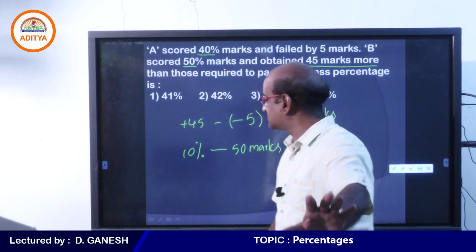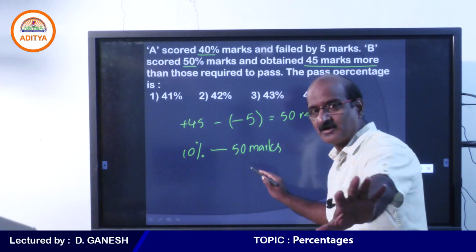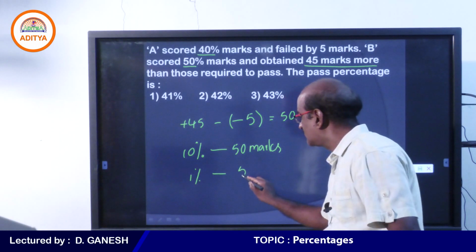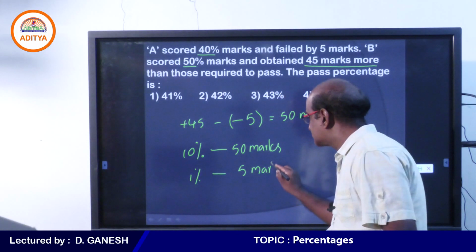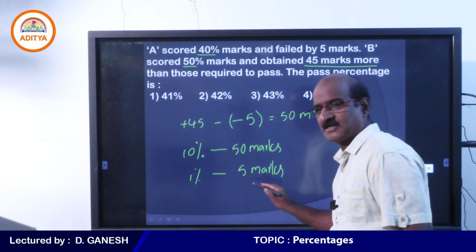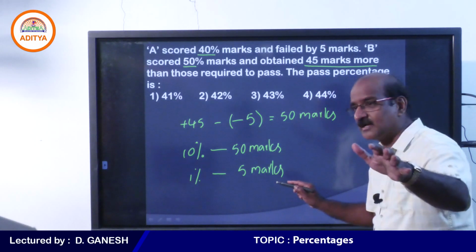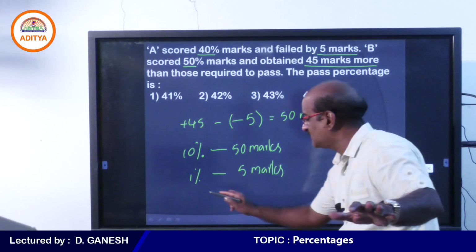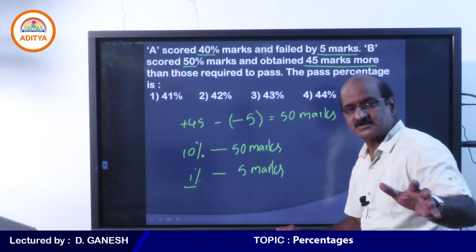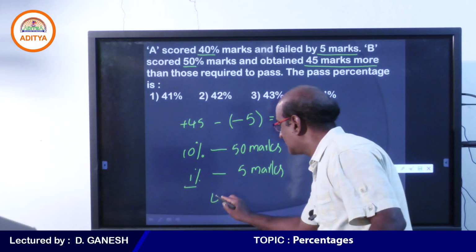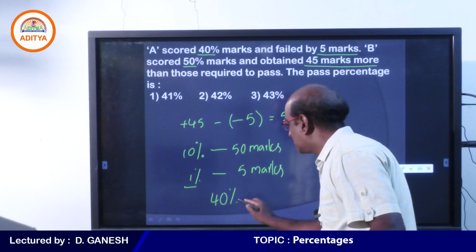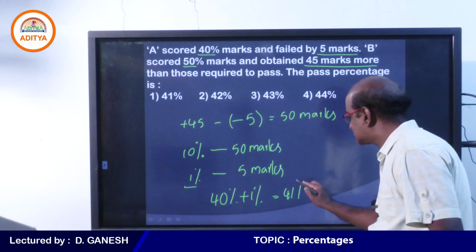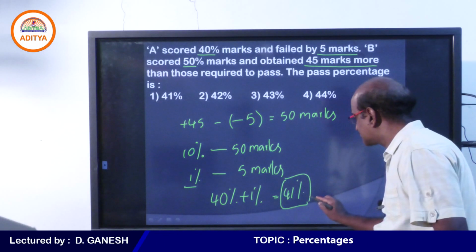So my dear students, in this question, 10% is equal to 50 marks, which means every 1% is equal to 5 marks. Just look at A. A failed by how many marks? 5 marks. A failed by what percent? 1%. How much percent did A already obtain? 40%. But he has to get another 1% to pass. Therefore, pass percentage is 41%.